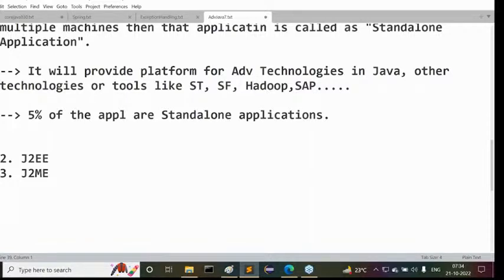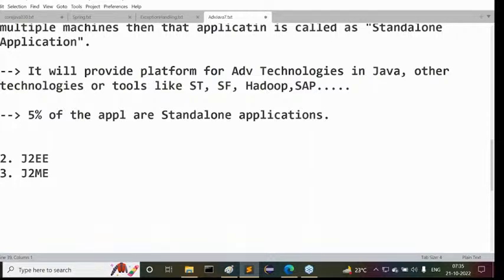Standalone applications. Please remember this point here. Because of this particular reason only, nowadays people are moving towards advanced technologies in Java, advanced Java or Java frameworks like Spring Boot, microservices and web services, which are getting very good demand. Nowadays, in standalone applications mode, only 5% of the applications are standalone. We don't have too many applications in standalone mode. That's why it is necessary for everybody to understand advanced concepts.